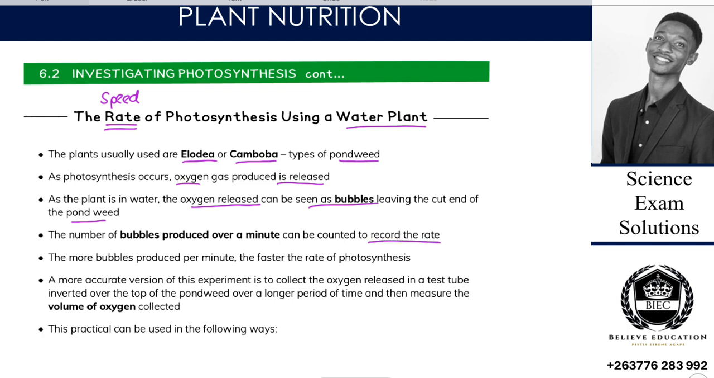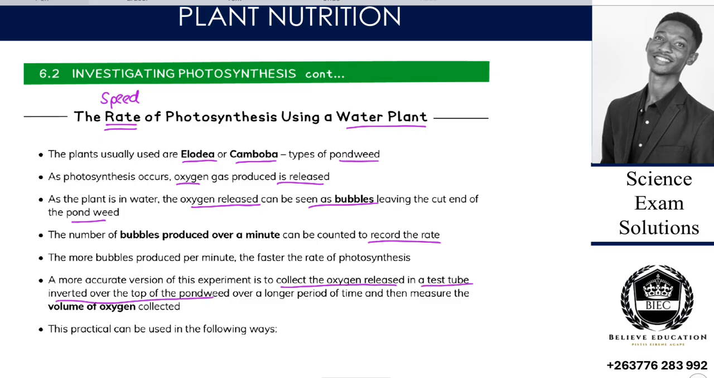the rate. So when we talk about the rate, we are saying how many are happening per minute. If the rate is slow, we say 2 bubbles per minute. If the rate is fast, we can say 100 bubbles per minute. That's how the rate can be measured. We just have to read the number of bubbles happening per minute, and then say the number of bubbles divided by the time taken, which is the minute, and then we are able to see the rate. So a more accurate version of this experiment is to collect oxygen released in a test tube inverted